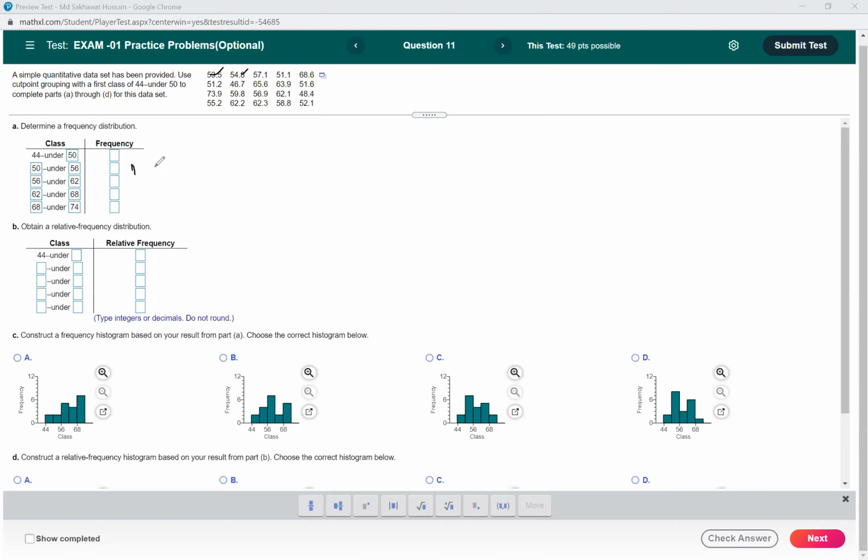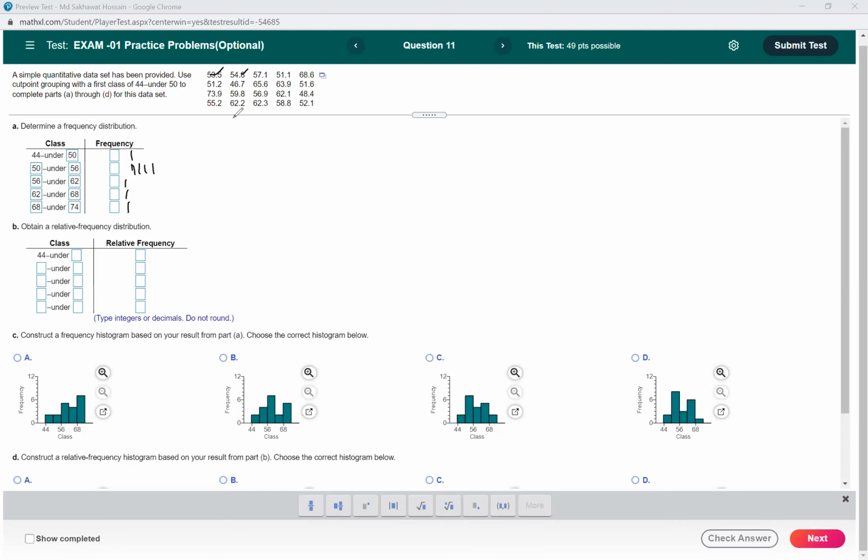Second number is 54.1. So this will also be in this group. Then 57.1 is in this group. Then 51.1 will also be in this group. Then 68.6. For sure it will be in this group. 51.2, yeah, this is in this group. Then 46.7 in the first one. Then 65.6. This is in this one.